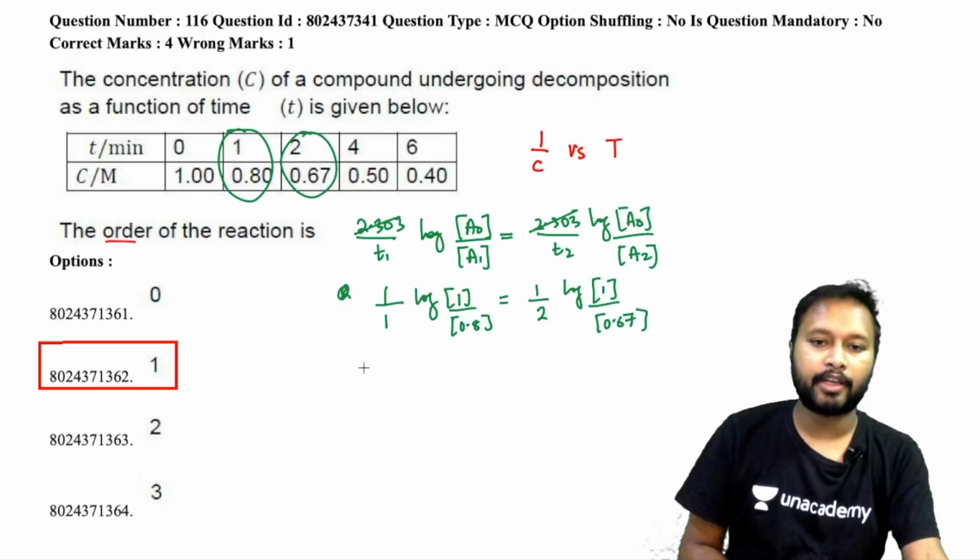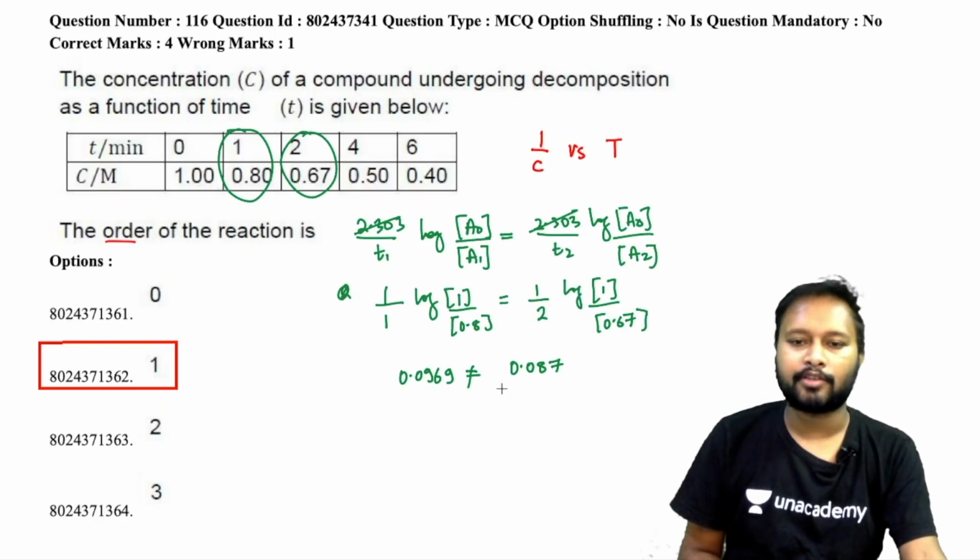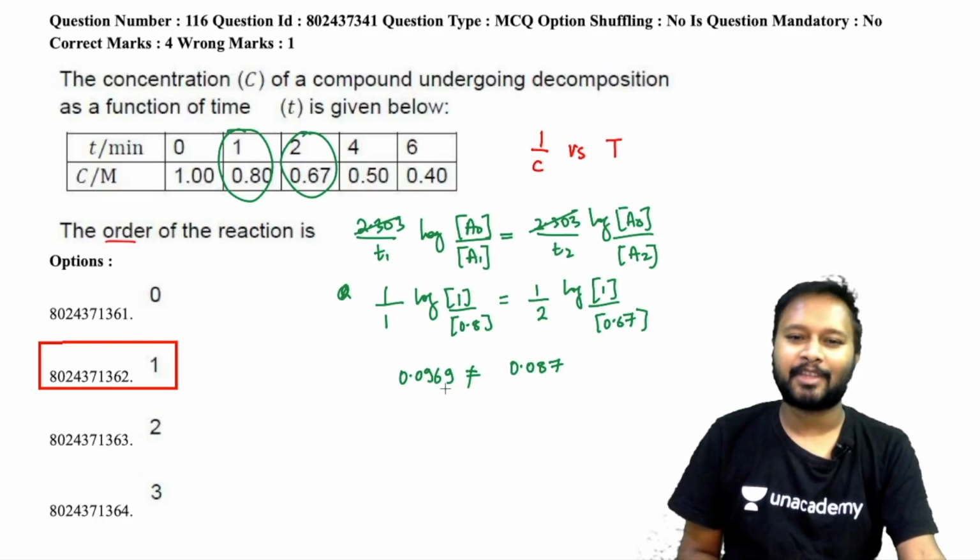So what values are you getting here? You are going to get 0.0969, and on the other side you are going to get 0.087, which is not at all equal to each other. So that's why this is not going to be a first order reaction, that is verified.